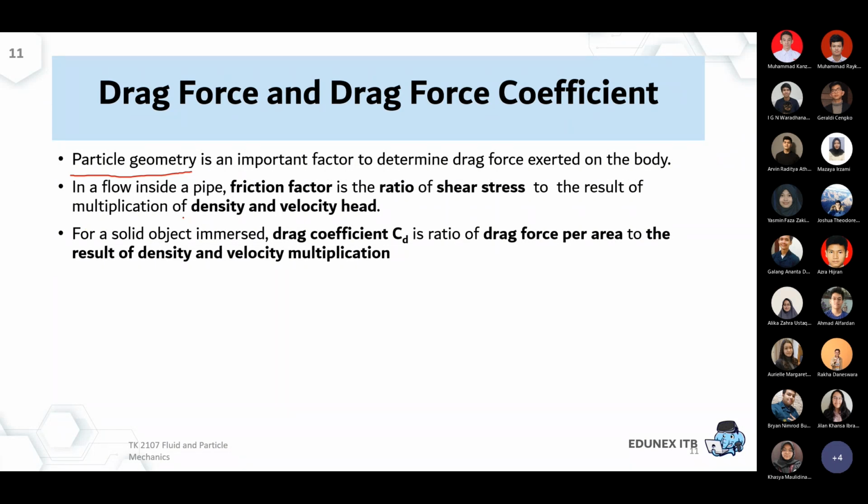A lot of this is actually derived from experiment. Some engineers or scientists plot different particle shapes, measure the pressure and the force along the way, and later derive or make some approximation to give an empirical equation.